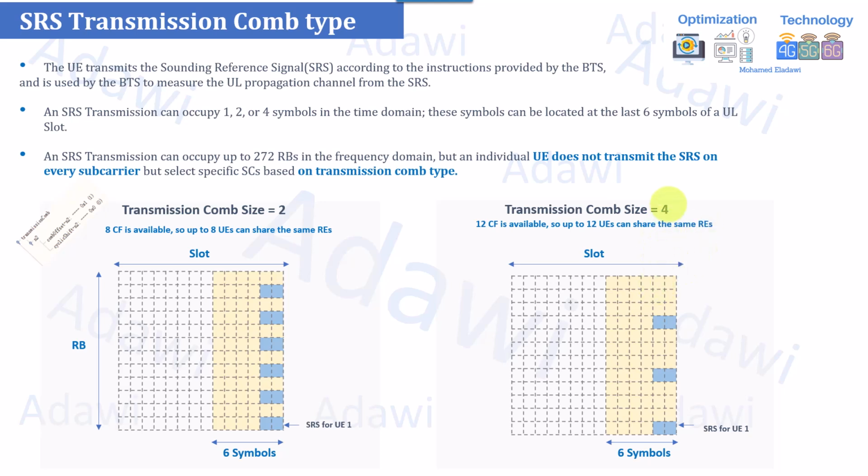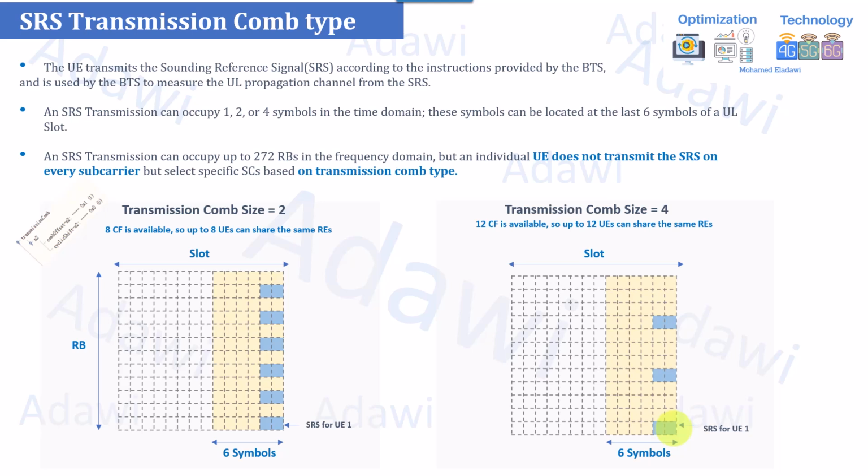Once you change it to comb size 4, you have, first of all, other available SRS that can be used by other users, which is the one in between here. Or now you have more cyclic shifts. This means you can multiplex 12 users within the SRS. So 12 users can send the SRS within the same resource element or the same transmission. So this is increasing the capacity of that part.